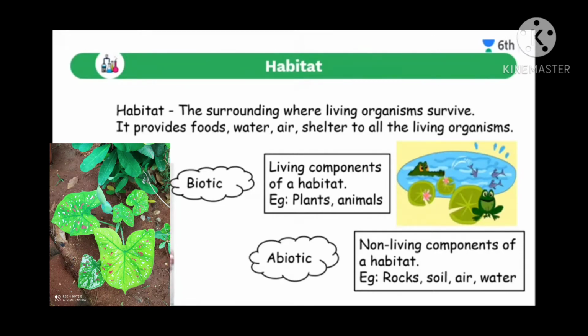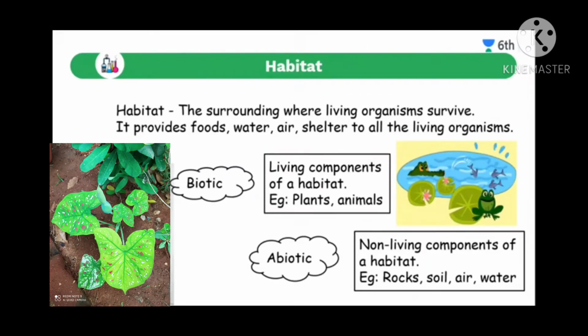What are the living components? Yes, my dears, living components means, for example, the plants and animals which are living in your surroundings. Those are called the biotic components of that surrounding. And what are abiotic components? Abiotic means non-living, and biotic means living. Abiotic means the non-living components of the habitat.